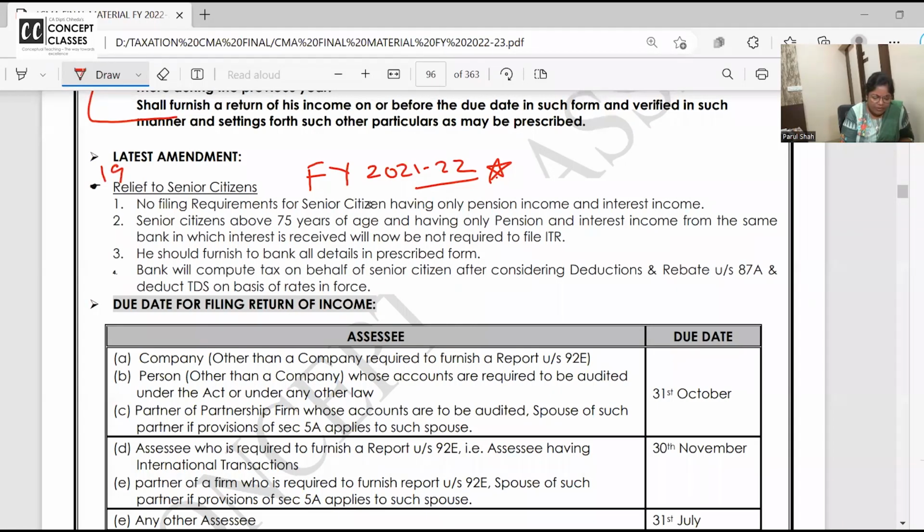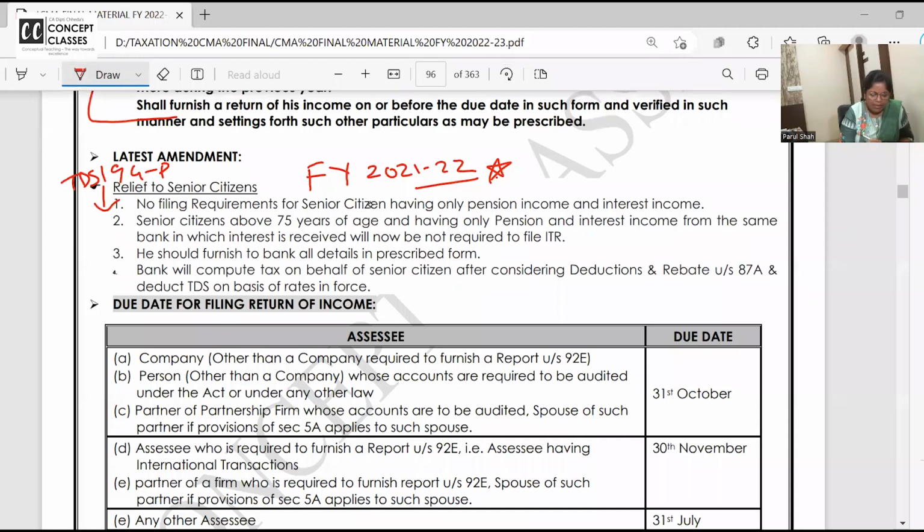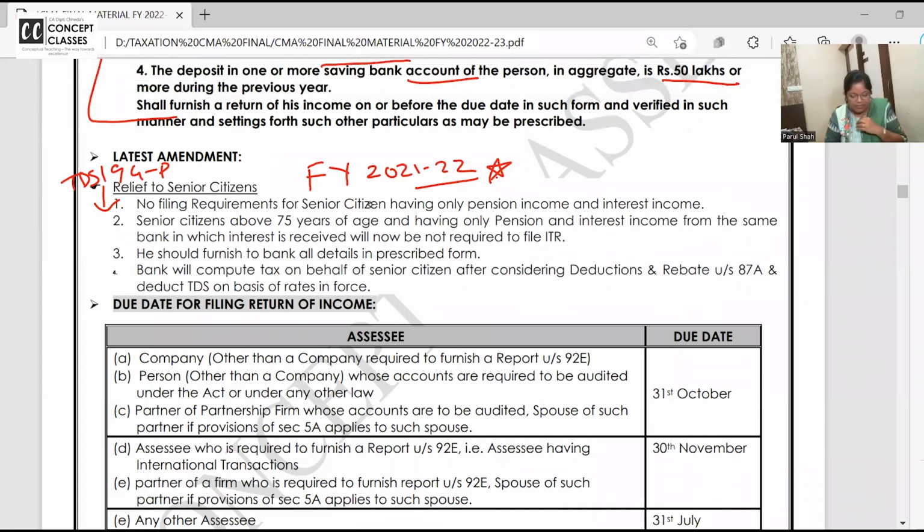And related to this, if you want, write down here TDS 194P. TDS में भी एक section add किया. Now what is this? This is very nice. You all know senior citizen above 60, when they retire from their job, they get pension every month in the bank account.